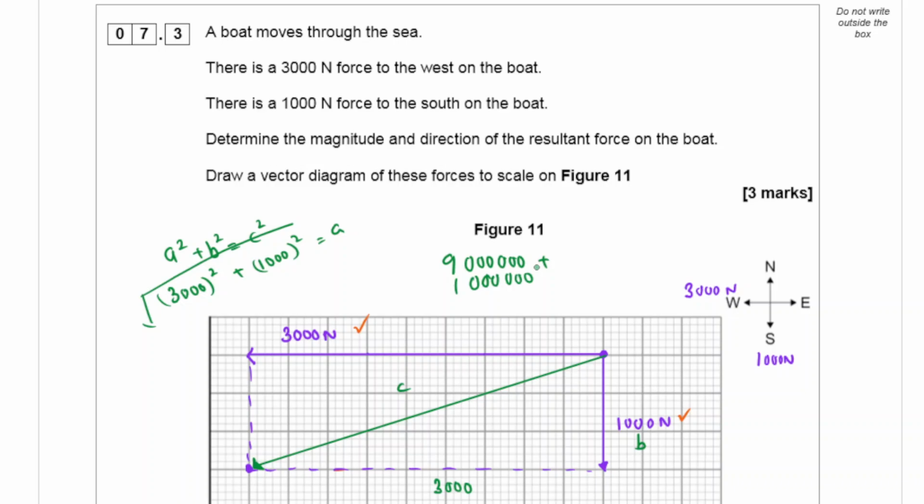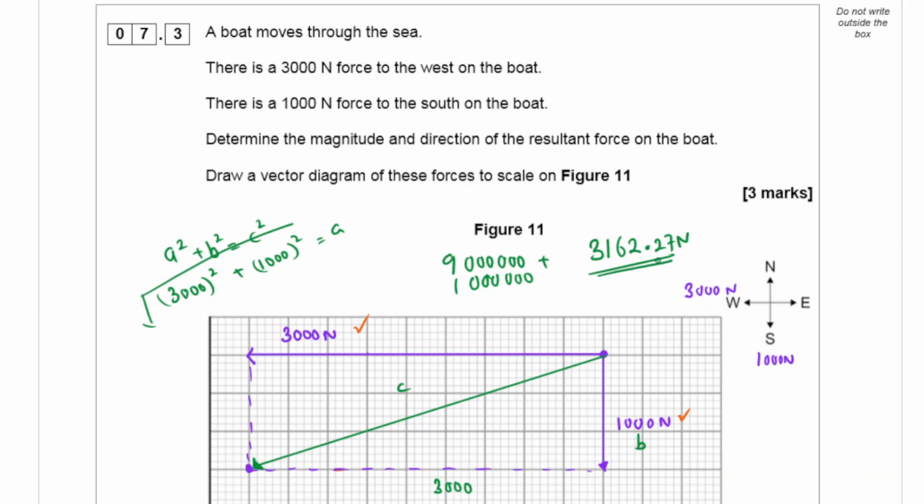So square root of 10 million. The square root of 10 million is 3162.27 Newton.